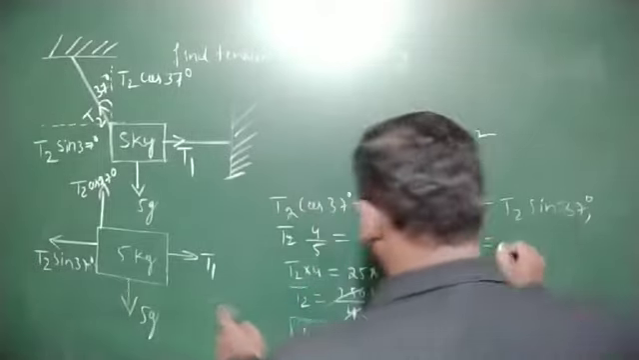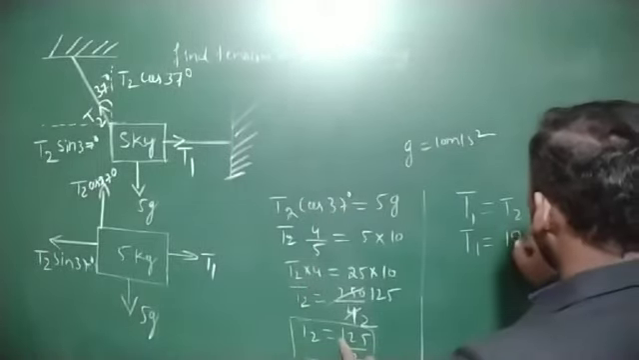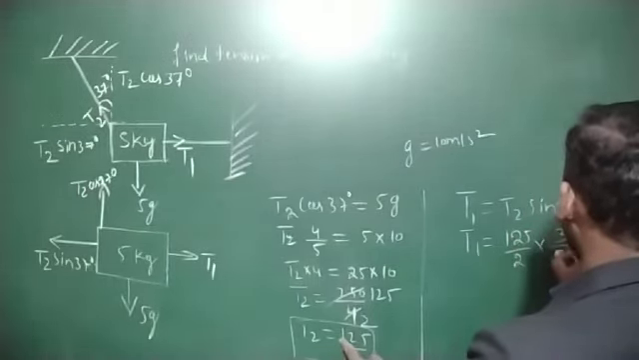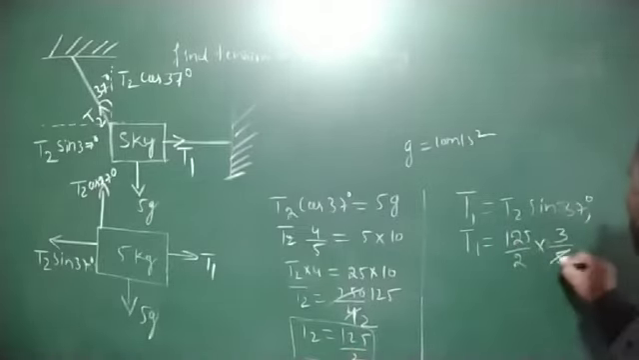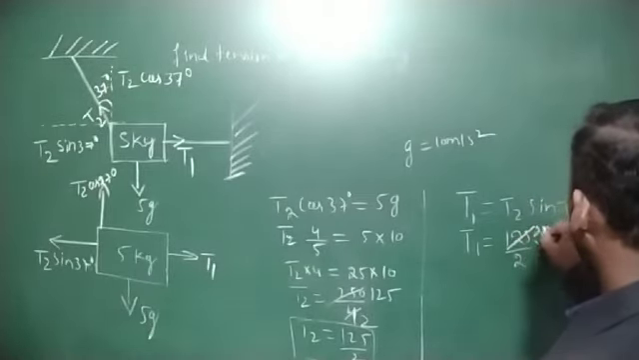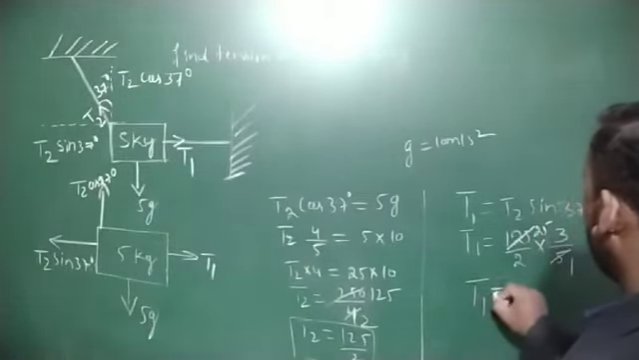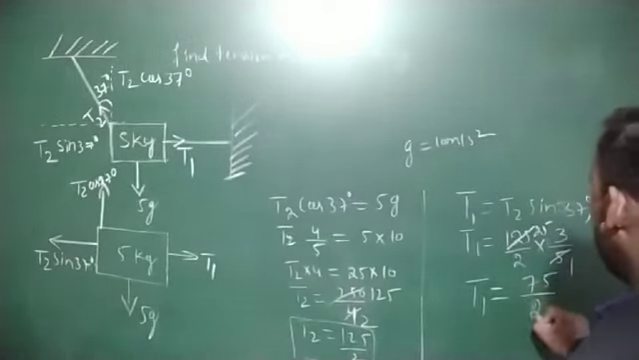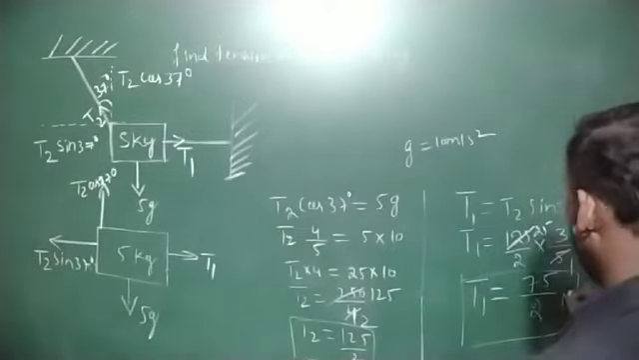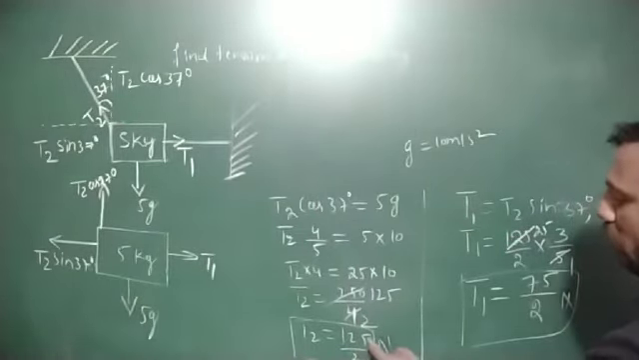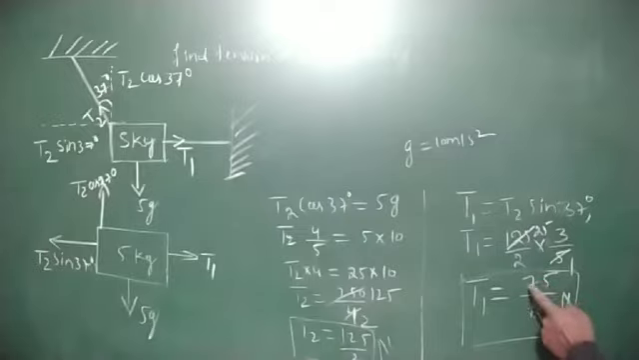Therefore, T1 is equal to T2. The value is 125 divided by 2 into sin 37, which is 3 divided by 5. 5 fives are 25, so T1 is 25 into 3, which is 75 divided by 2 Newton. This is also in Newton. Therefore, the tension in both the strings: T2 is 125 divided by 2 Newton, and T1 is 75 divided by 2 Newton. Okay.